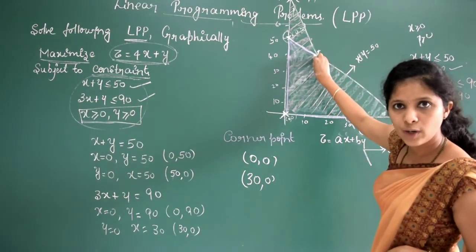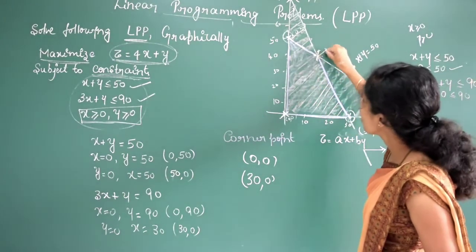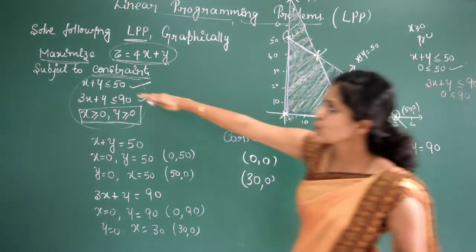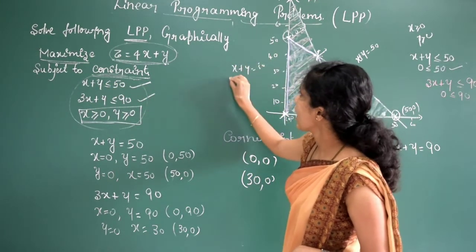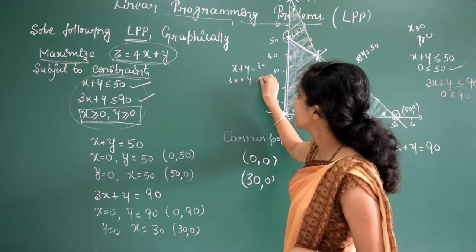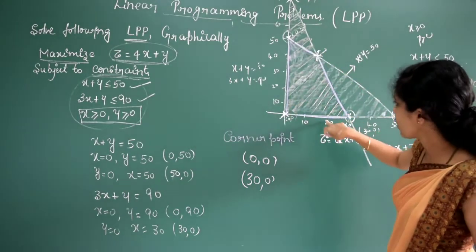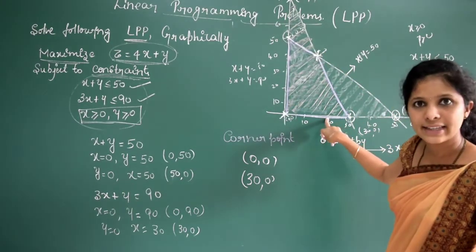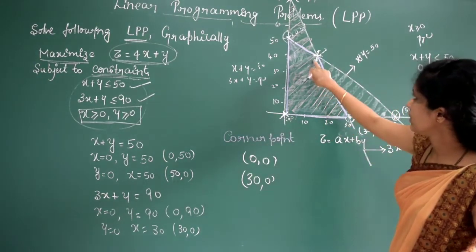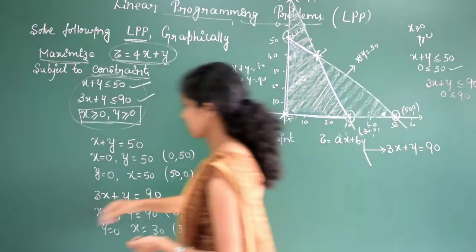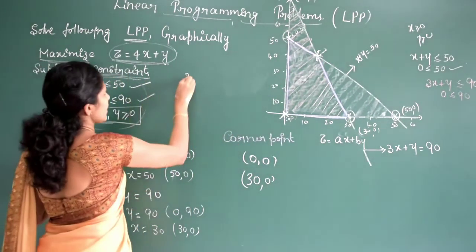How to find this corner point? You can see in your graph, right? In your graph you can find the value. Or else, what you have to do is just solve these two equations: x plus y is equal to 50 and 3x plus y is equal to 90. Then after solving this one you will get this point. Okay, see, in your graph you can write directly. I don't have the graph, so I'll solve this one.